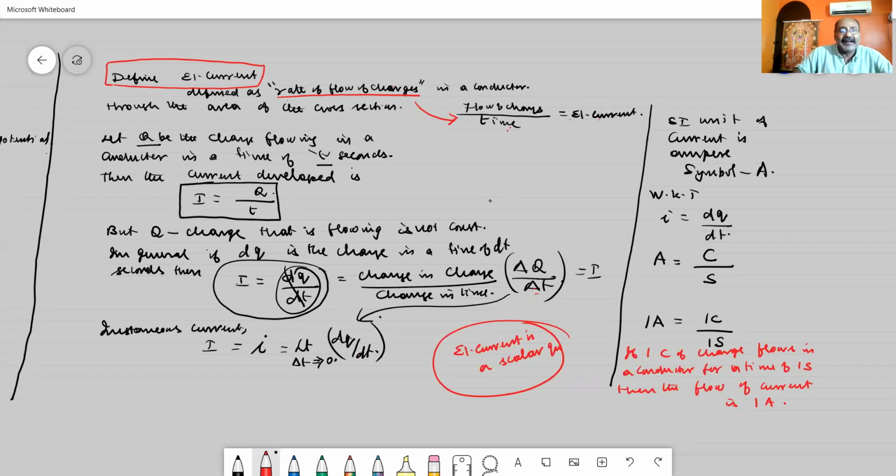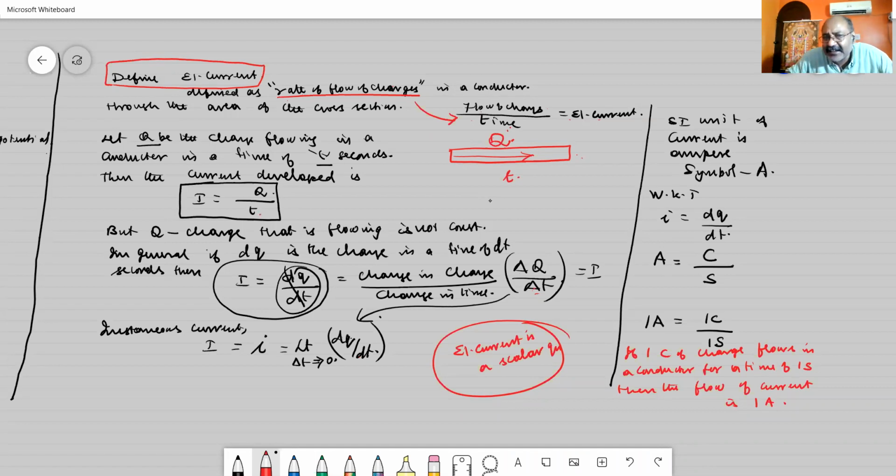To explain this, consider a conductor. In that conductor, the flow of electrical charge is Q, and the time for which the charges are flowing in the conductor is T. Then the current developed I is equal to Q divided by T.